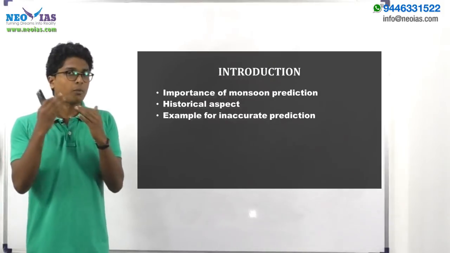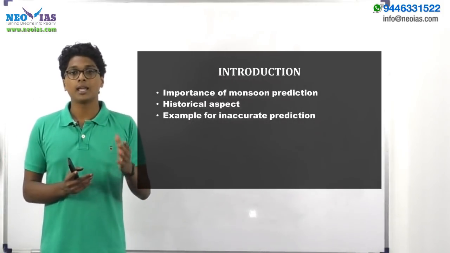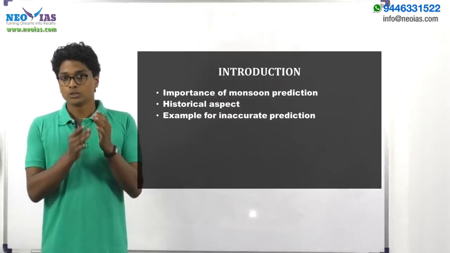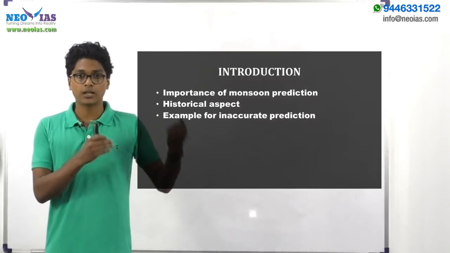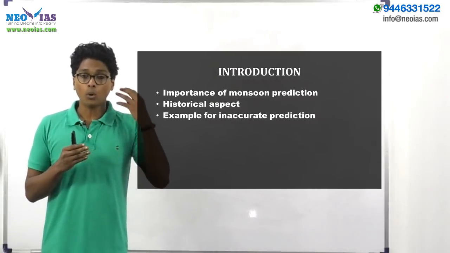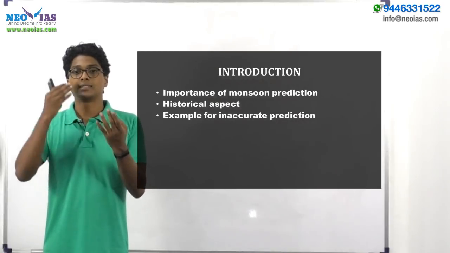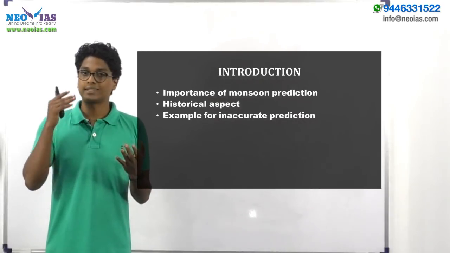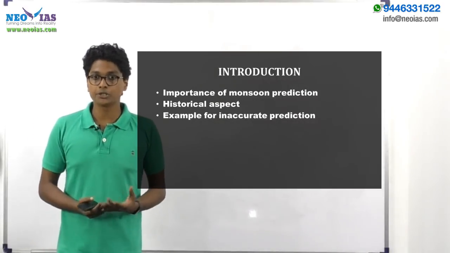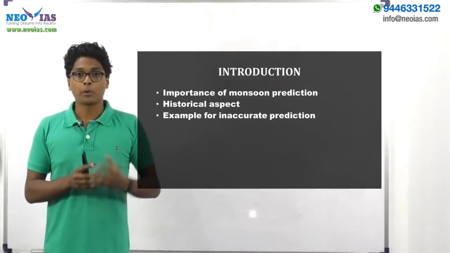When you think about the importance of monsoon prediction, the first thing that comes to mind is agriculture. But you have to keep in mind agriculture is not the only area where accurate monsoon prediction is needed. Areas like disaster management or energy generation all need accurate monsoon prediction.